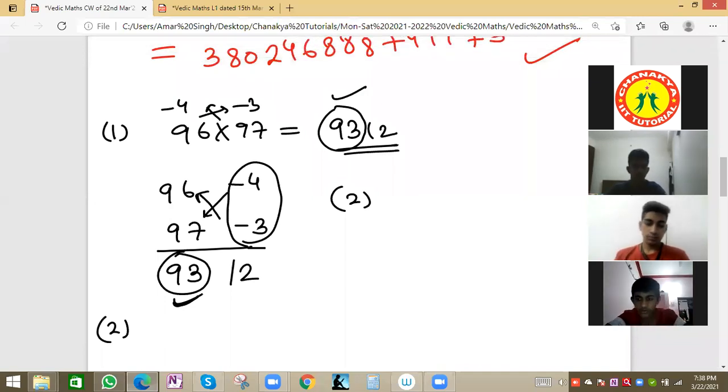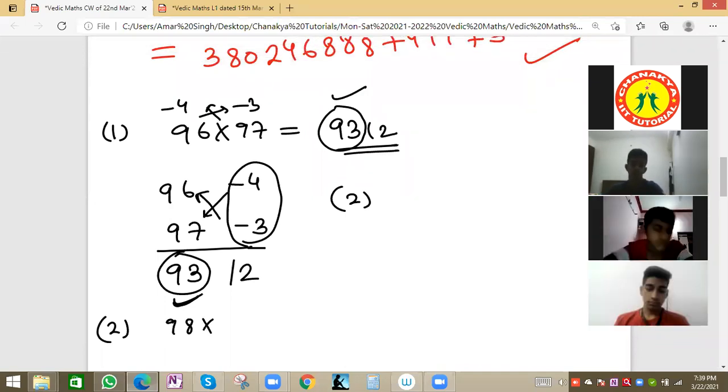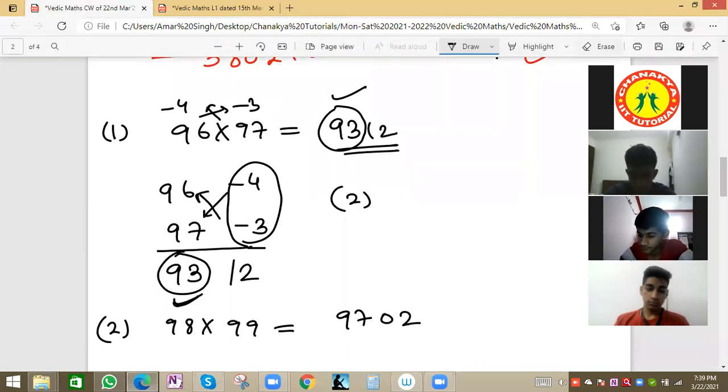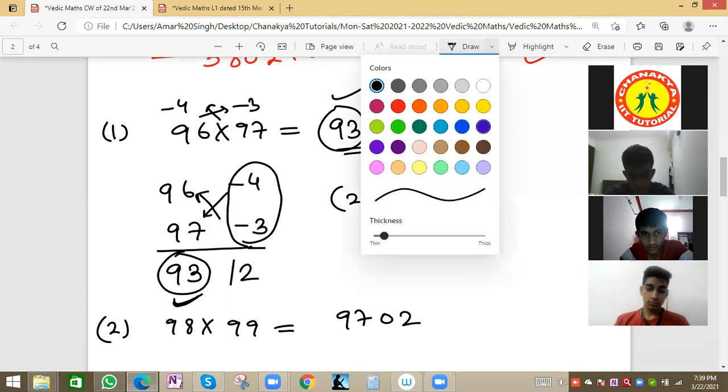Similarly, we can try the next question. Suppose we have 98 into 99, what will be the value? Please try from your end, whether you are getting it or not. 9702 should come as the answer. Try from your end, same method.